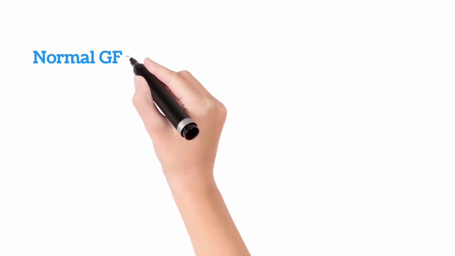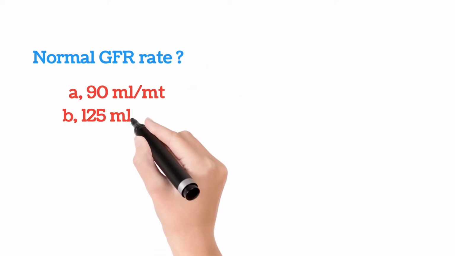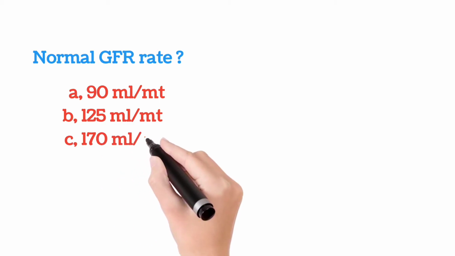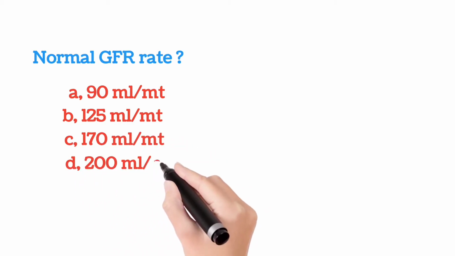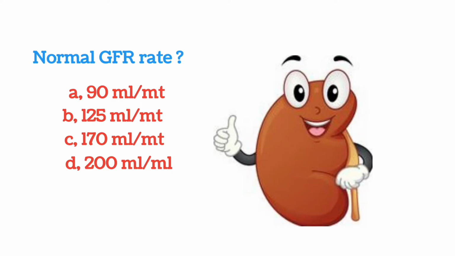Normal GFR rate. Option A, 90 milliliters per minute. Option B, 125 milliliters per minute. Option C, 170 milliliters per minute. Option D, 200 milliliters per minute. The answer is option B, 125 milliliters per minute.